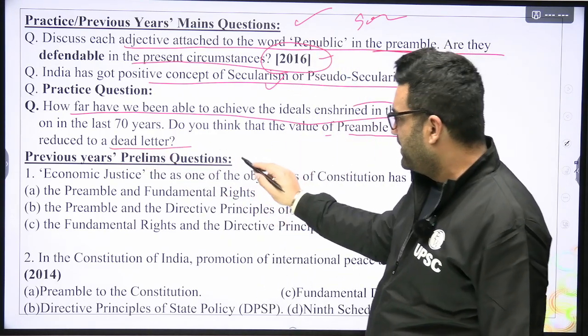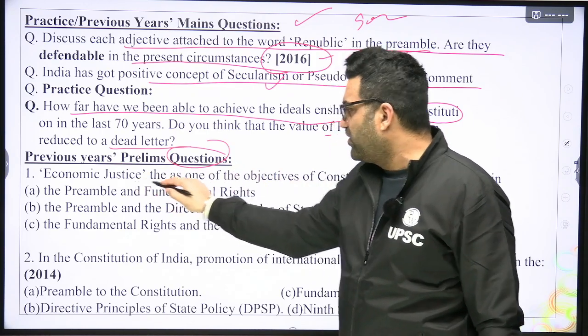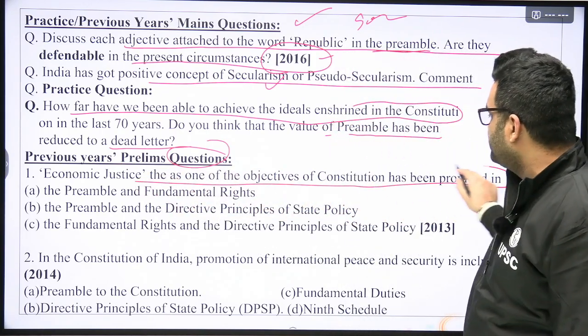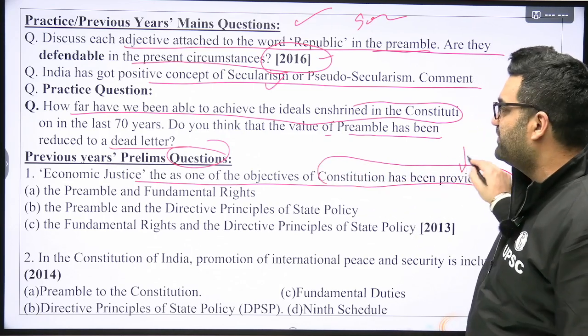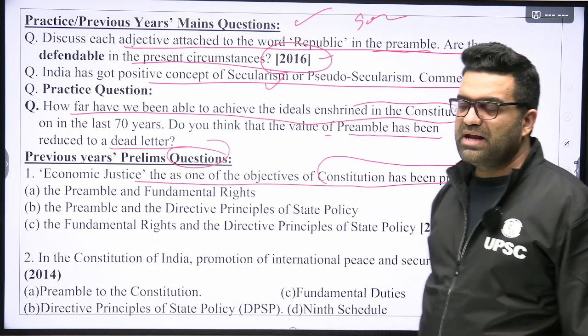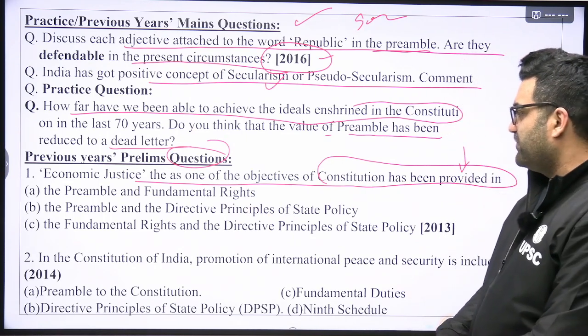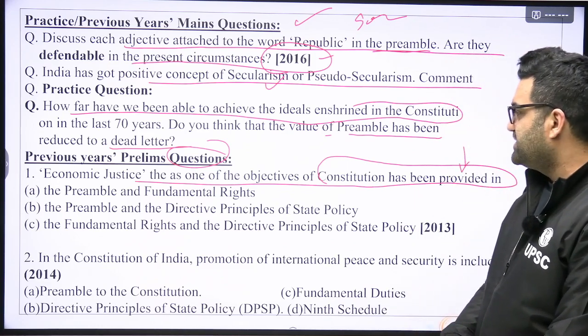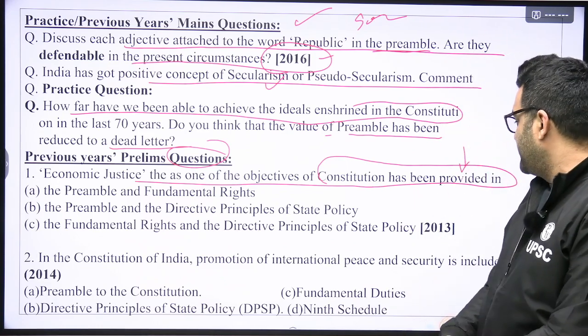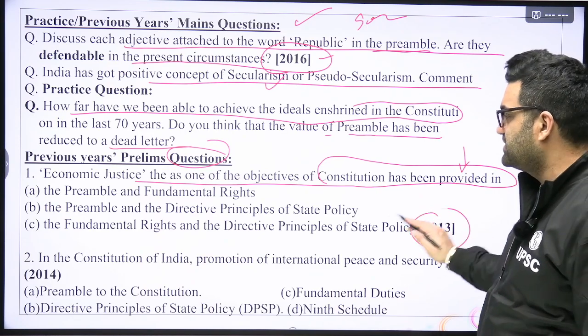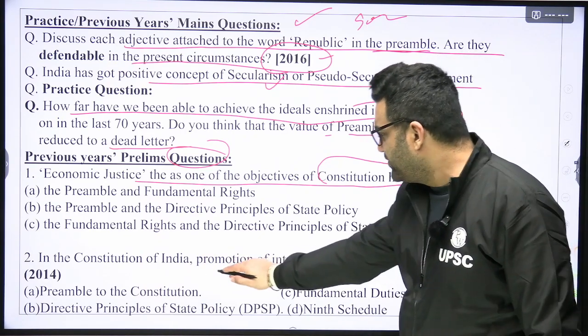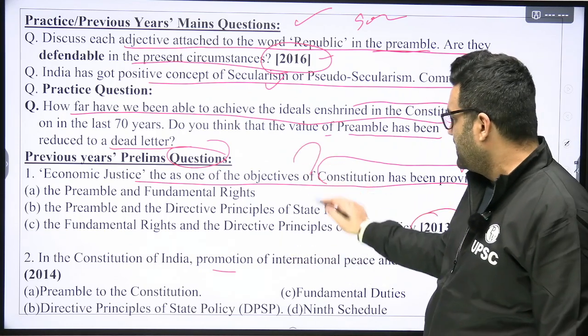Now, prelims previous year questions. Economic justice as one of the objectives of the Constitution has been provided in: A, the Preamble and fundamental rights; B, the preamble and directive principles of state policy; C, fundamental rights and directive principles of state policy. This was the question asked in 2013. The answer to this question is a big question mark.